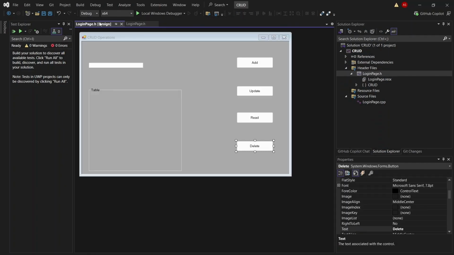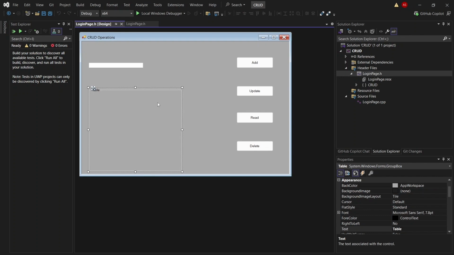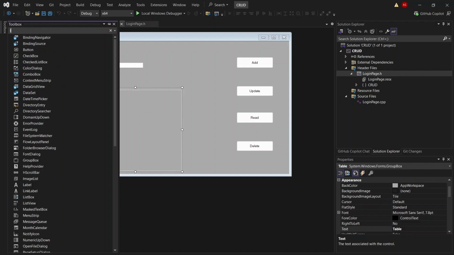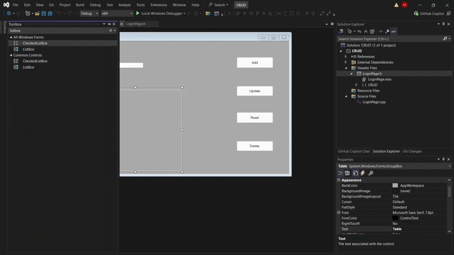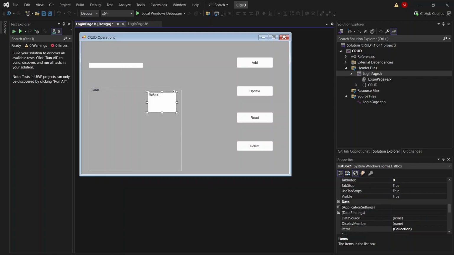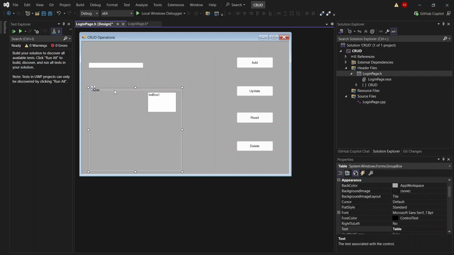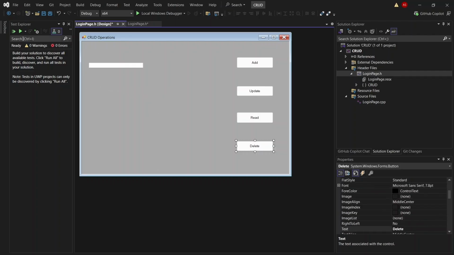Now if you want, you can make some changes. Just replace this group box with list box. You can choose both options. In my case, I'm preferring list box.